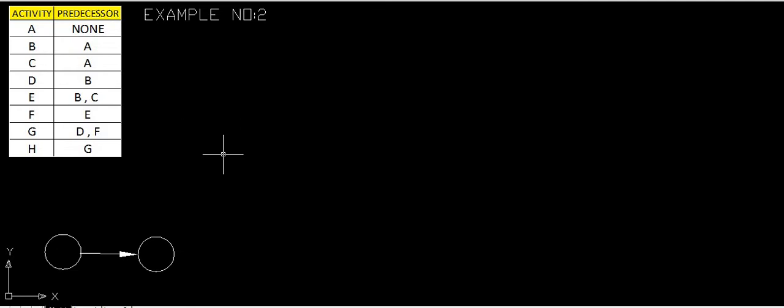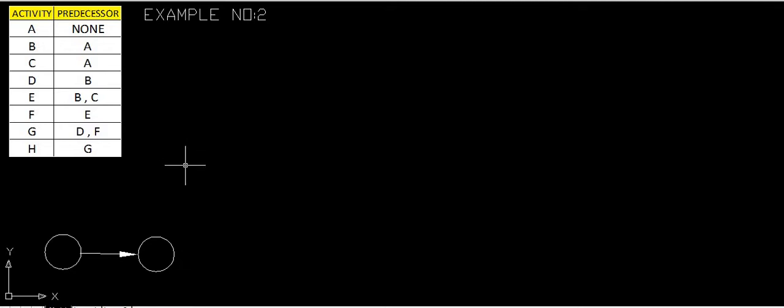Okay, as days are also not required presently, we are drawing the network diagrams. In further problems we will use the days in order to calculate the 4 times. As I have already said, there are 4 times: earliest start time, earliest finish time, latest start time and latest finish time. So these 4 times are very important in order to calculate various things. Okay, so we will see them one by one.